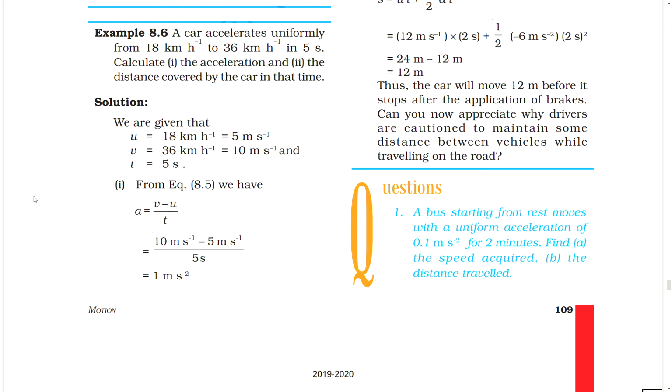Questions. 1. A bus starting from rest moves with a uniform acceleration of 0.1 meter per second square for 2 minutes. Find A. The speed acquired. B. The distance traveled.